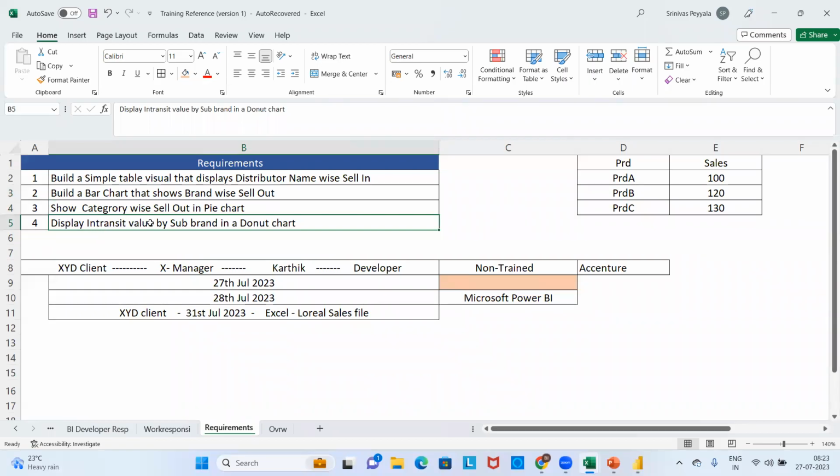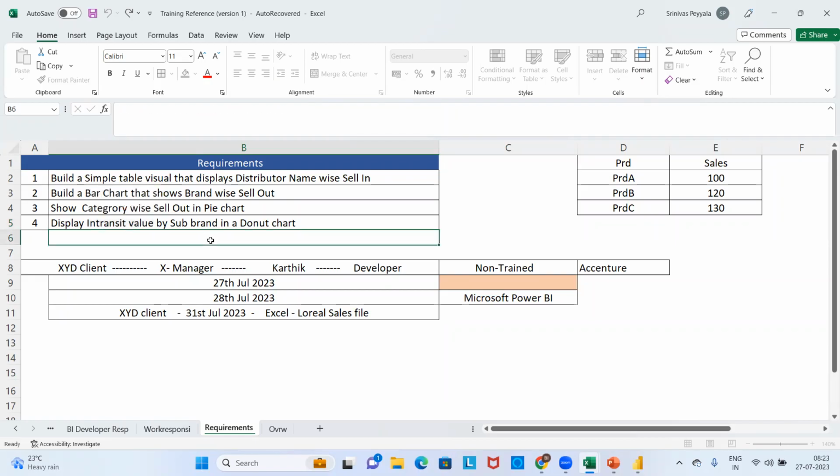So what is the in transit value? Ideally, whatever the products are in travel. He's capturing that also, just to tell you the name is in transit. So what are the products in transit, and what is the value of them? The products have still not reached DMart, and still not reached the customer. They are still on travel in cargos or in ships. So that word is called in transit. That is also captured in this L'Oreal data. So, in transit value by sub brand.